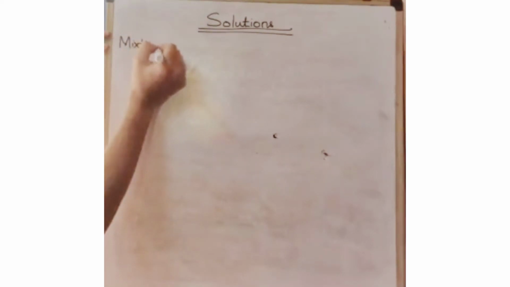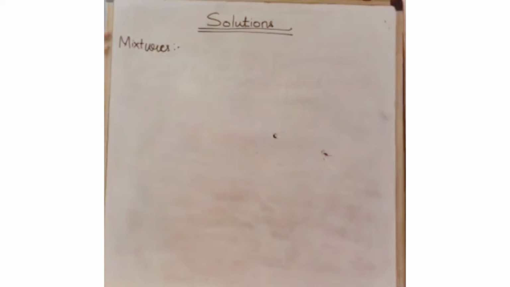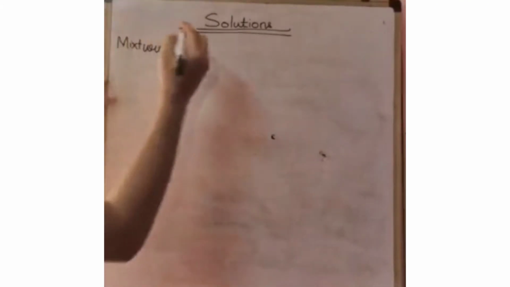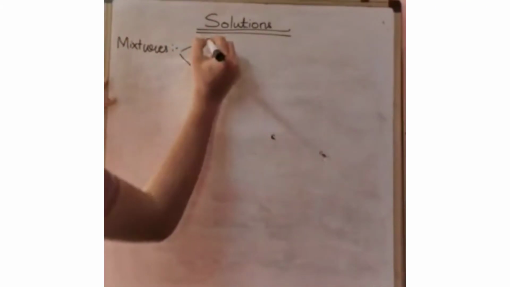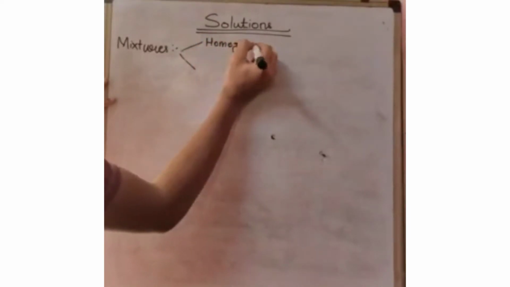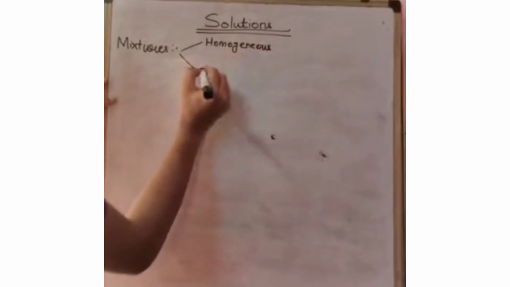So if we consider mixtures, what are mixtures exactly? Mixtures have two different types. First we have seen, that is homogeneous. Second is heterogeneous.